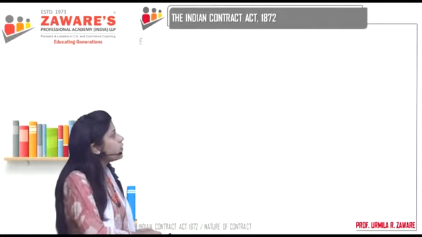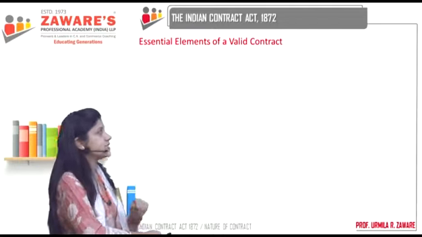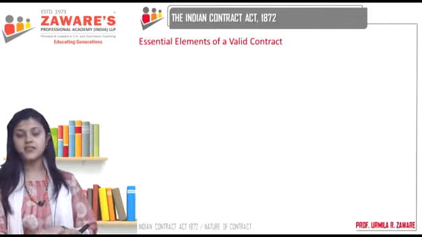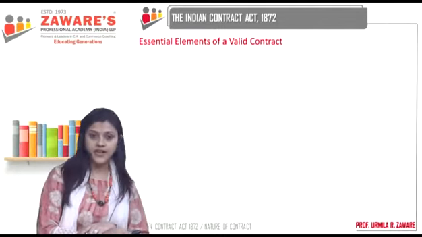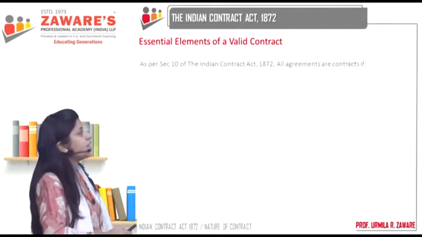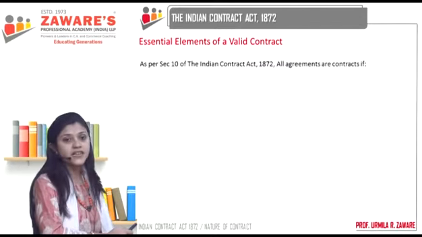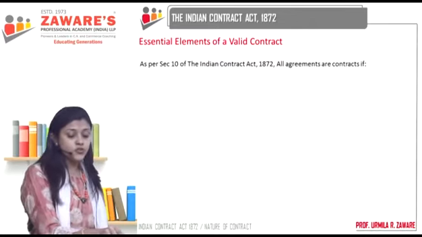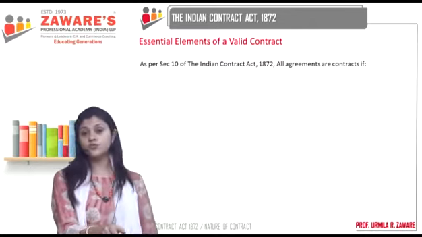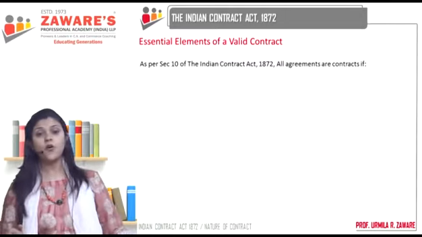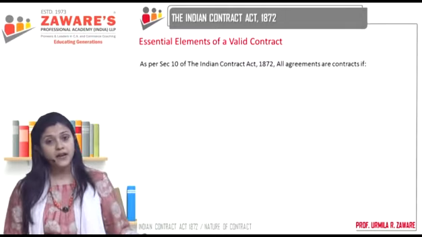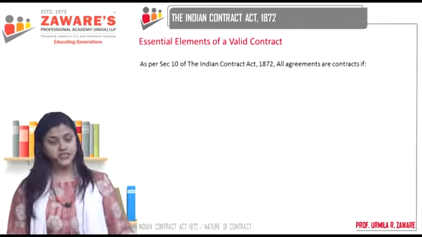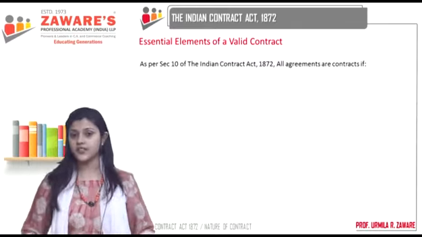Now, moving on further, let's understand this. Which agreements can become contracts? So, essential elements of a valid contract. Now, as I told you, from section 2 onwards, we have all the definitions, requirements and interpretations given to us by the Indian Contract Act.